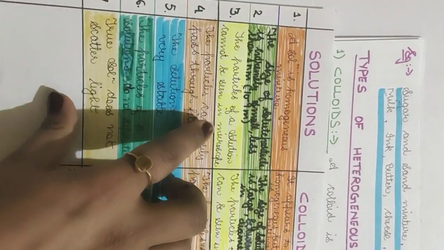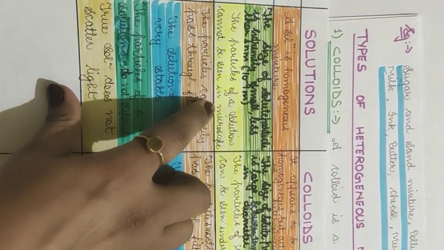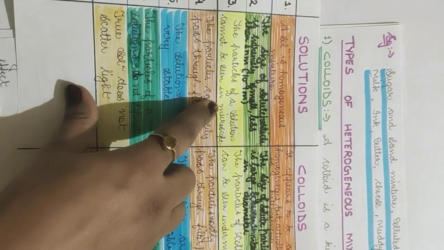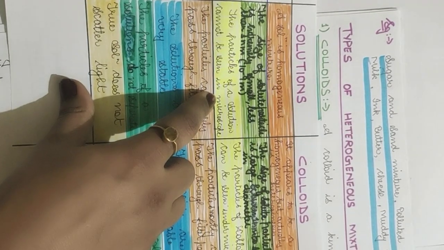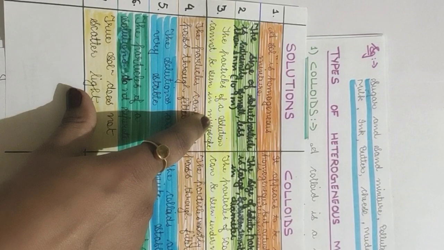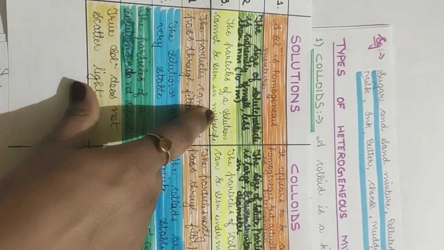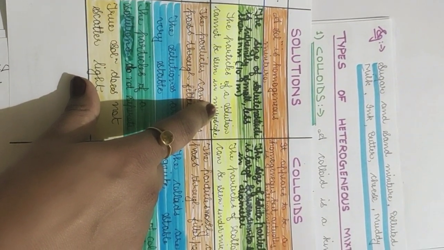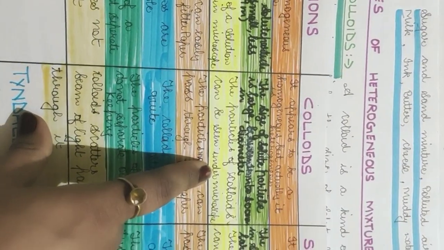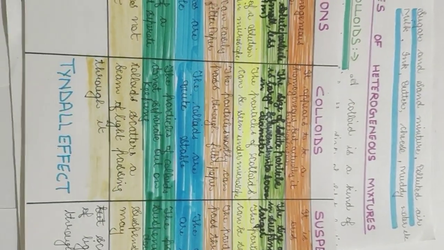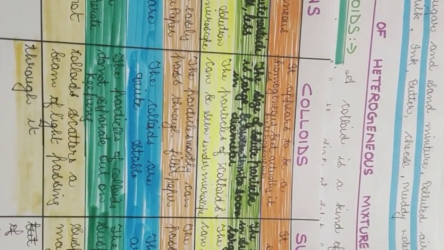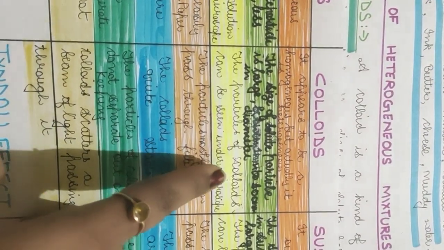Now the next point is that the particles of solutions cannot be seen in a microscope. They are so tiny, so small, that we will not be able to see them with our normal eyes, and we will not be able to see them even under the microscope. So the particles of solute are not visible at all. In the case of colloids, the particles can be seen under the microscope. If we talk about milk or ink, we will not be able to see the particles with our normal eyes, but yes, we can see them under the microscope.